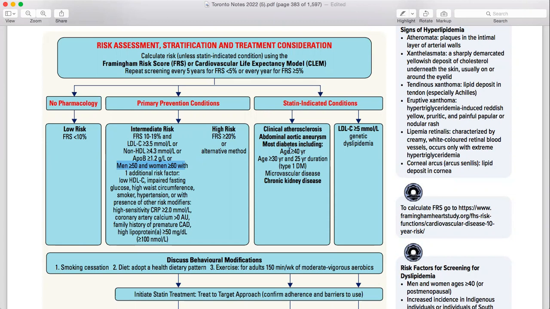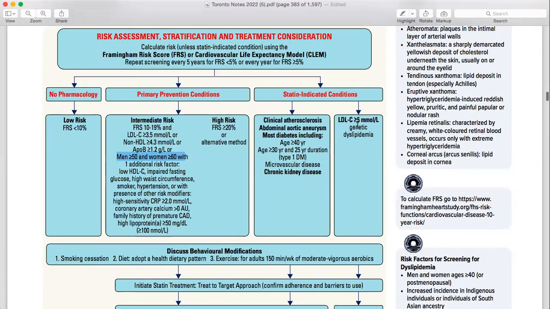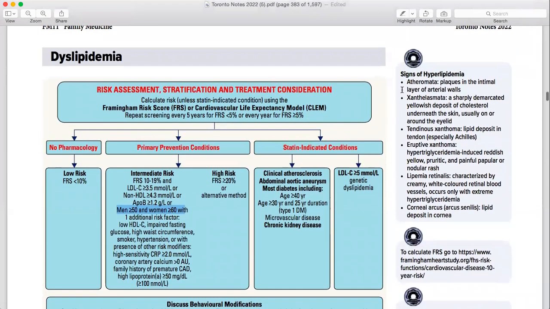Most diabetics, including age more than 40, age more than 30 with a 25-year duration, microvascular complicated disease, and chronic kidney disease. And LDL, if more than 5, like having familial hyperlipidemia. So before moving on, these are the signs of hyperlipidemia. If you are reading these, make sure you go to Google and see how they look. More than knowing what they are, how they look is more important.